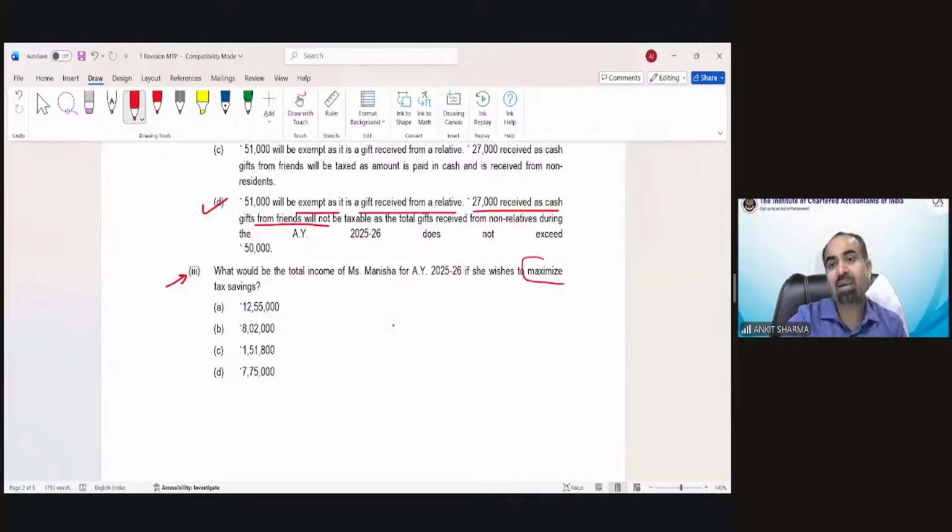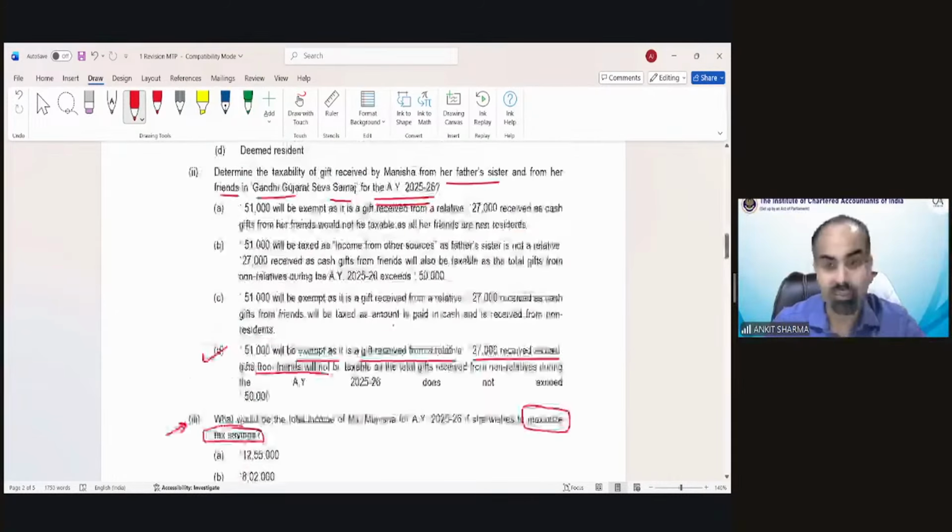That means to minimize tax liability. Same thing. And when you see the answer to this third point, you are definitely going to learn a new thing in regard to income tax. A very, very interesting point you would come to know when we solve this point number 3. So before that, we have to see the residential status of Manisha.